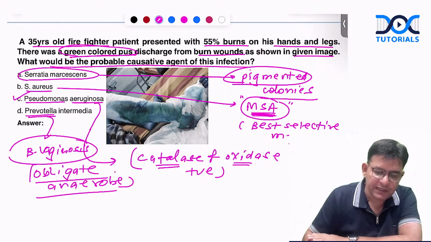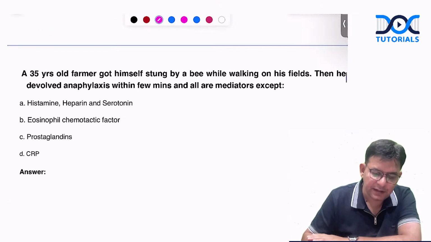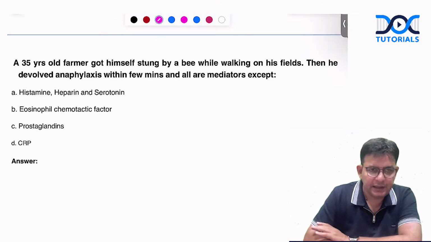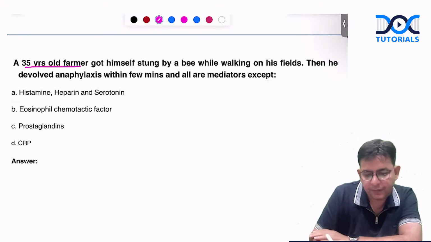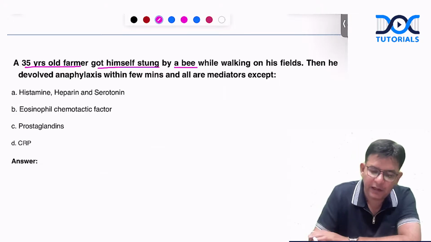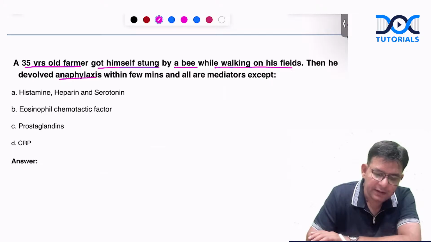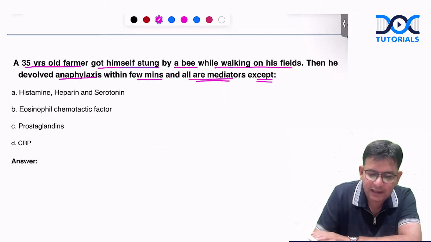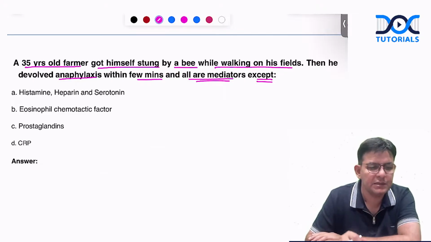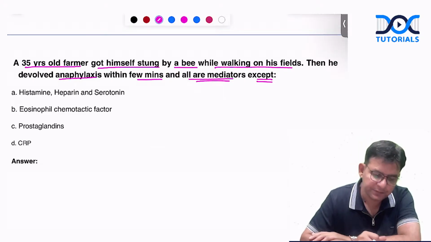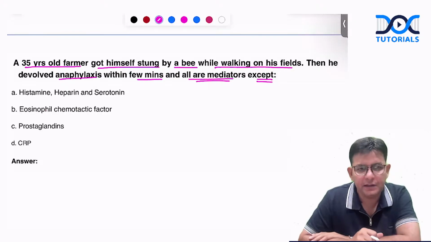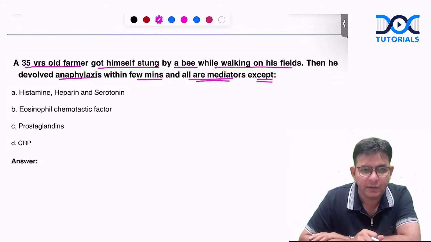Okay, so these all we have discussed. Now coming to this: a 35-year-old farmer got himself stung by a bee while walking in his fields, developed anaphylaxis within a few minutes. All are mediators of that except. What is the answer of yours for this particular question? Histamine, heparin, serotonin, eosinophilic chemotactic factor, prostaglandins, CRP.